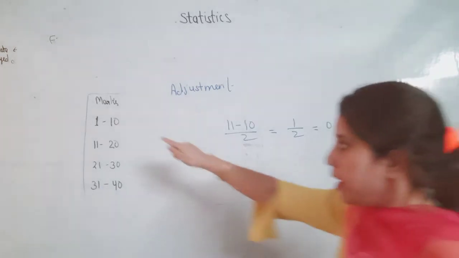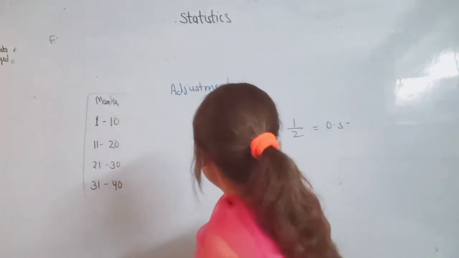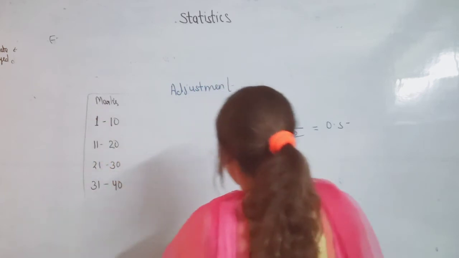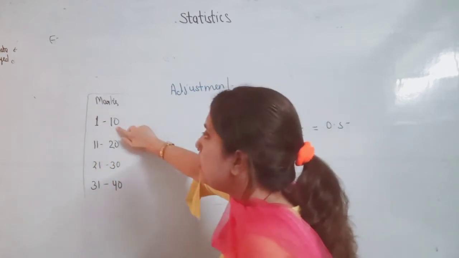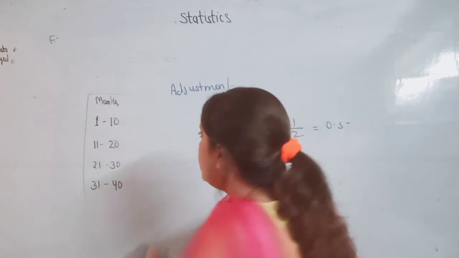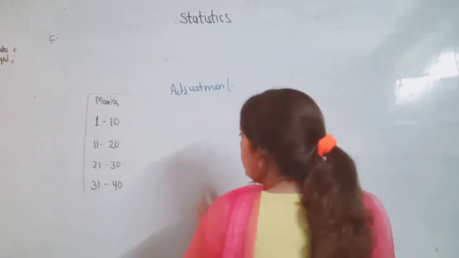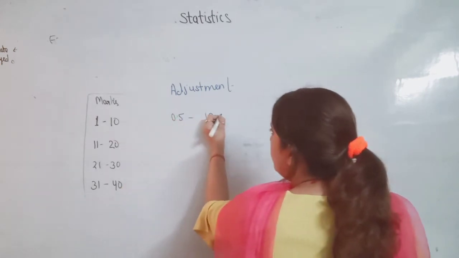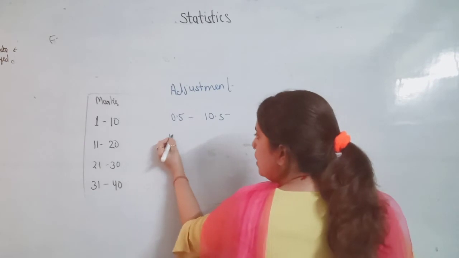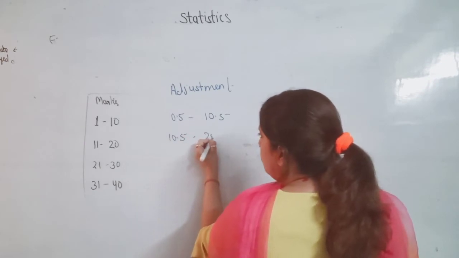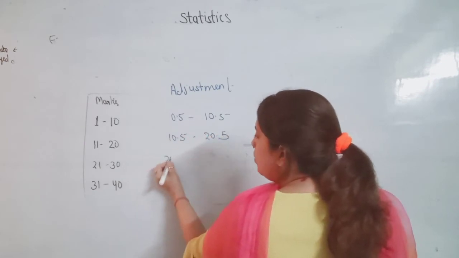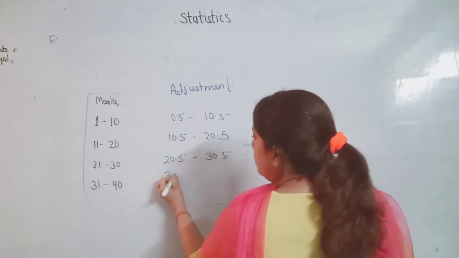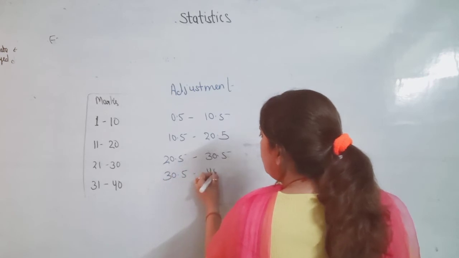So we subtract 0.5 from the lower limit of each class and add 0.5 to the upper limit of each class. So it will be 0.5 to 10.5, 10.5 to 20.5, 20.5 to 30.5, and 30.5 to 40.5.